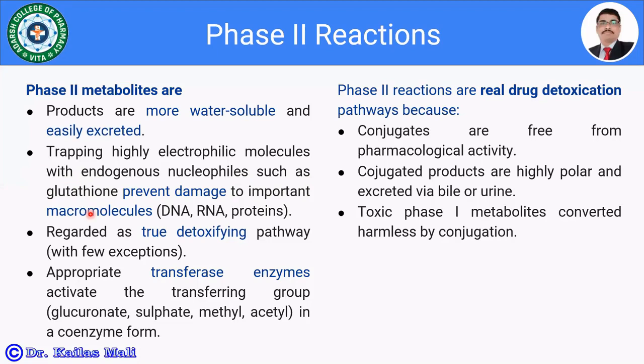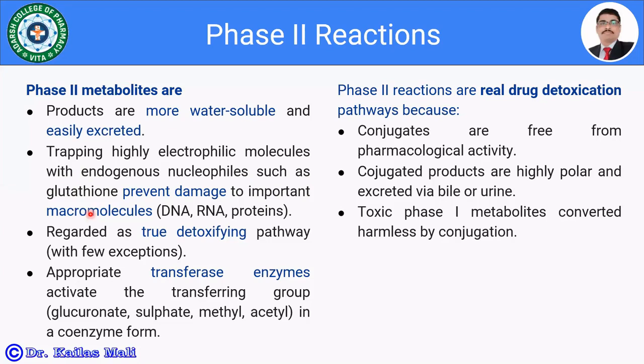There may be chances that phase 1 metabolites bind specifically to DNA, RNA or proteins, and damage their structure. So in such cases, conjugation with glutathione prevents the damage to the DNA and the RNA.